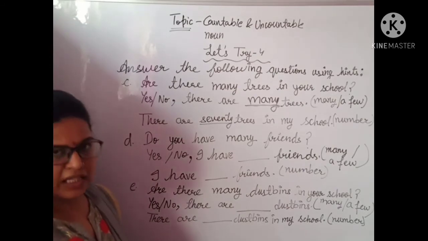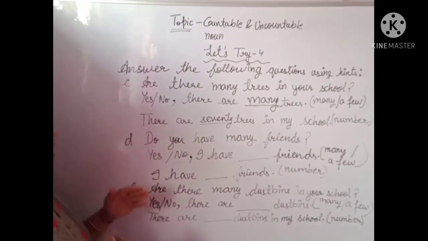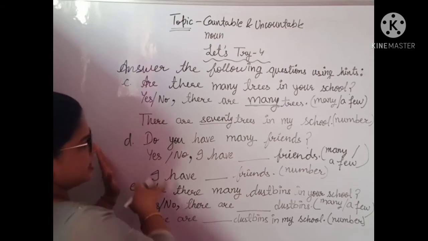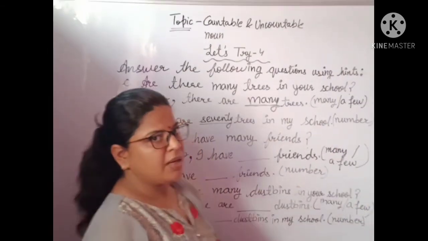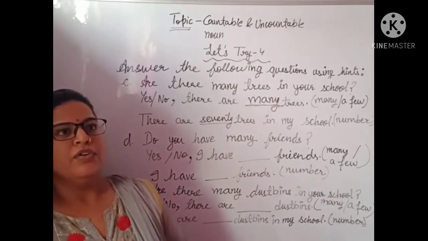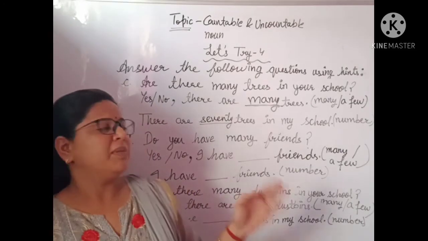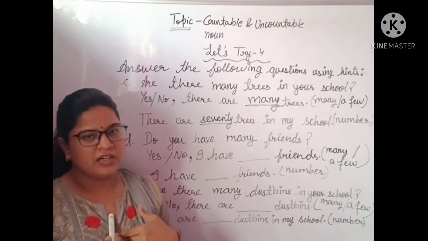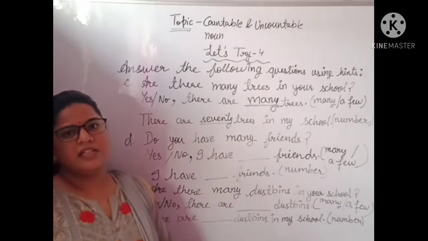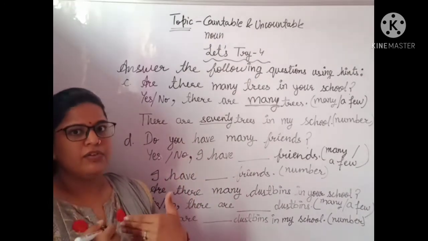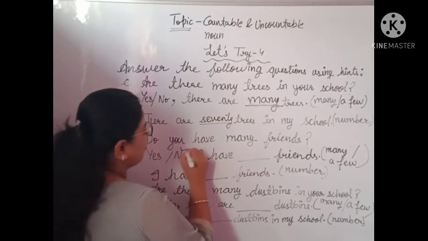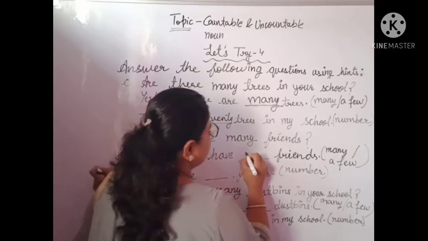Do you have many friends? If you have many friends, then you would say yes, I have many friends. But in general, if I say, do I have many friends? Then I would say, no, I have a few friends.